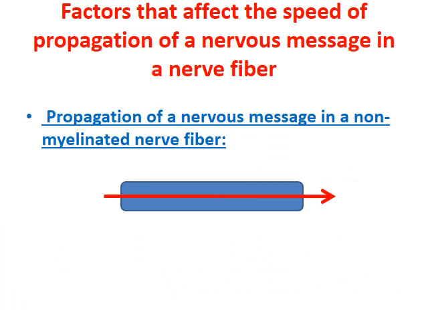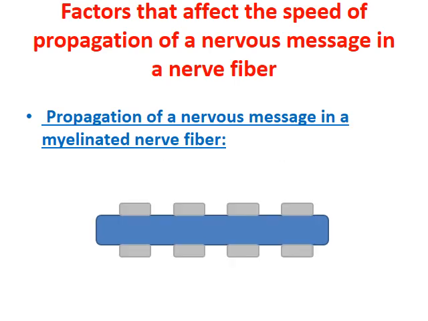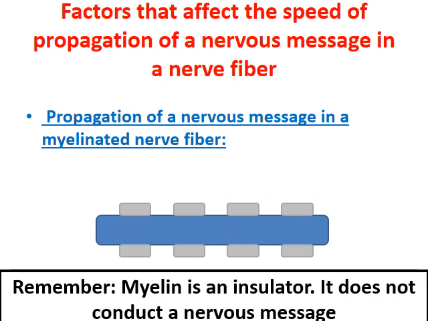What does the myelin do for the propagation of the nervous message? In the absence of myelin, in a non-myelinated nerve fiber, the message propagates continuously like this. Whenever we have myelin, the message propagates in what is called a saltatory movement. Myelin is an insulator.